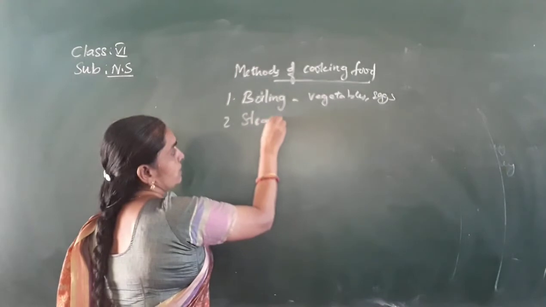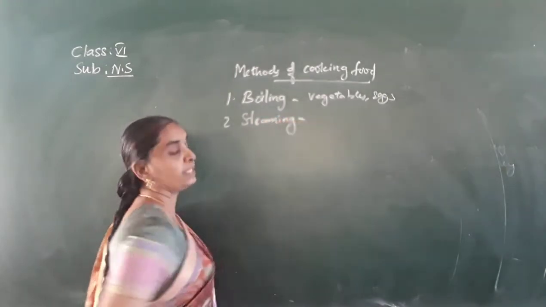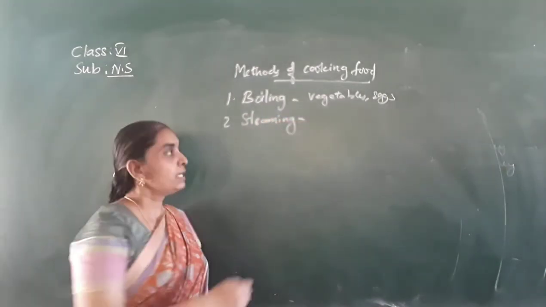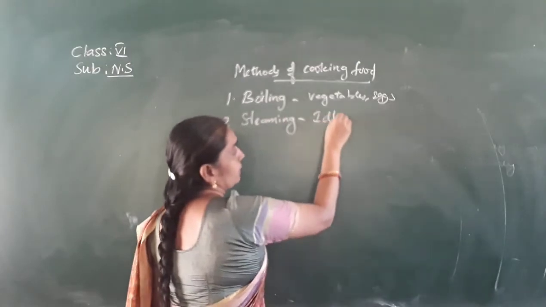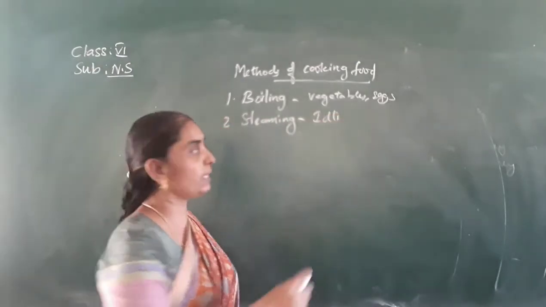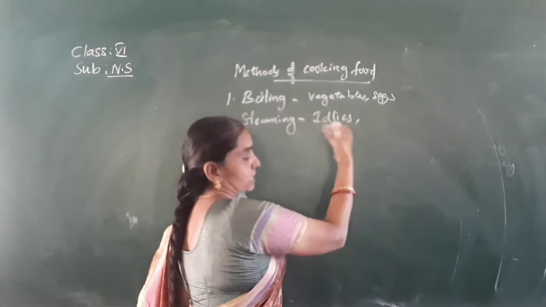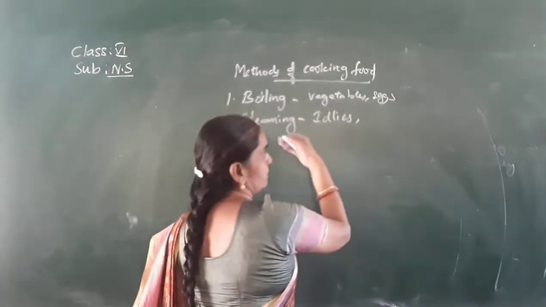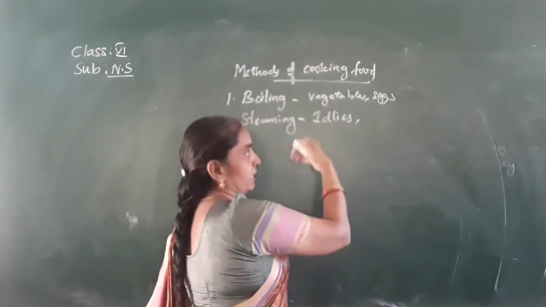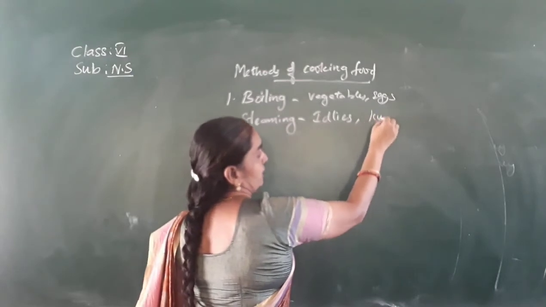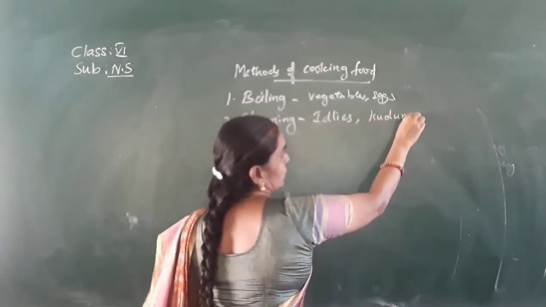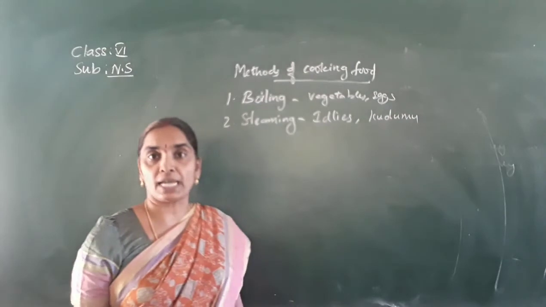Steaming is a method in which idlis are prepared, isn't it? Before preparation, idli batter is fermented, and then it is steamed. Then kudumu, our South Indian dish, is also steamed and cooked.